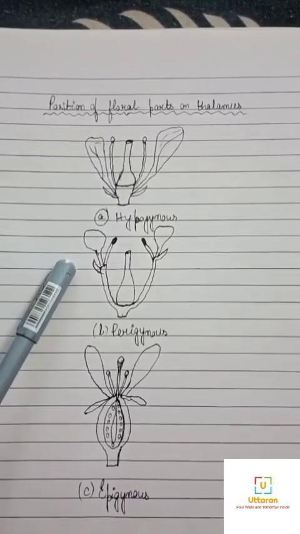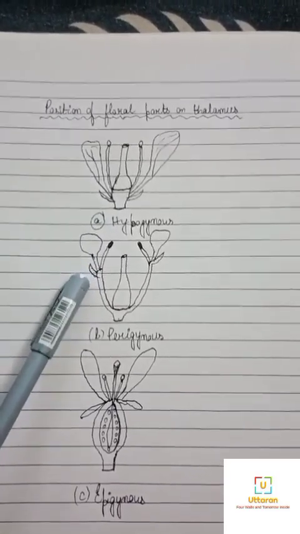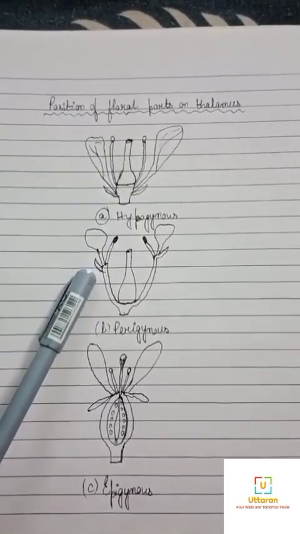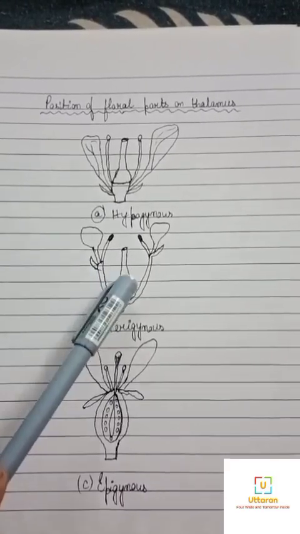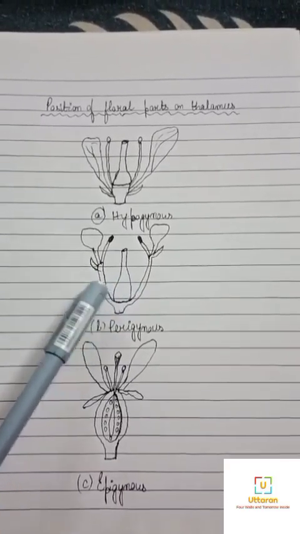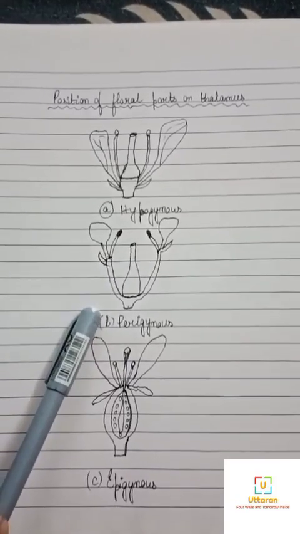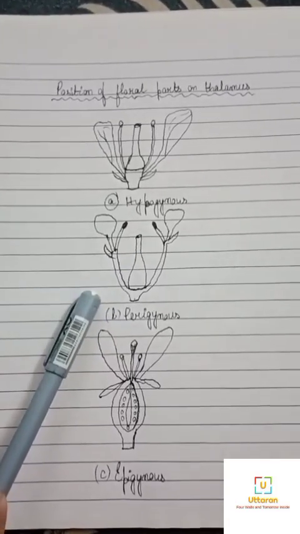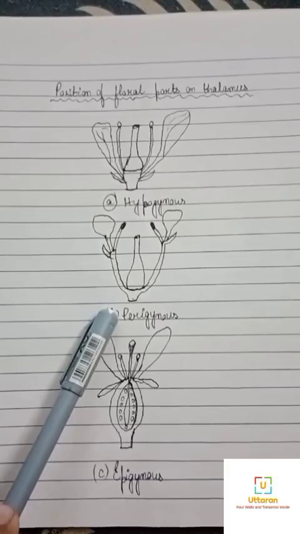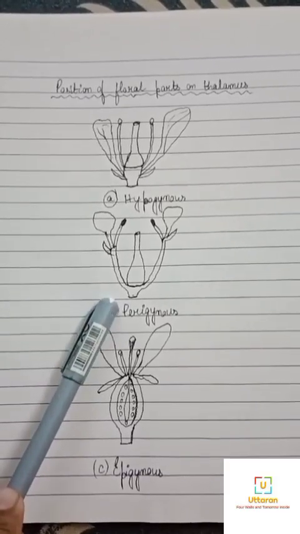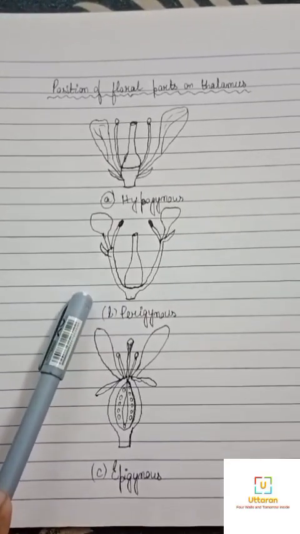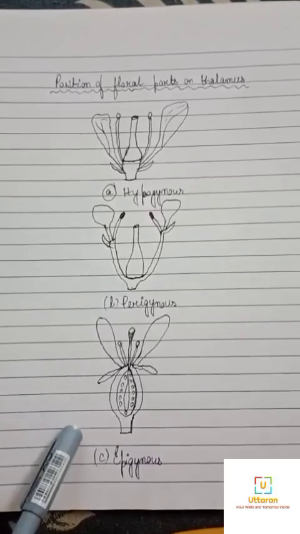If the gynoecium is situated in the center and the other parts of the flower are located on the rim of the thalamus, almost at the same level, it is called perigynous. The ovary here is said to be half inferior. For example, plum, rose, and peach.